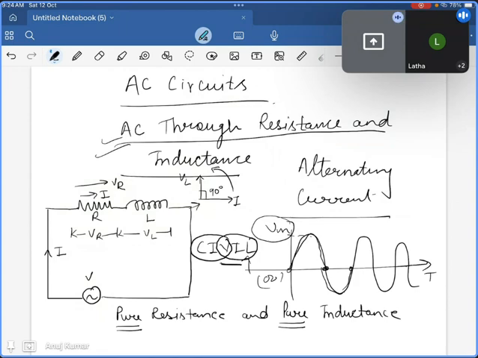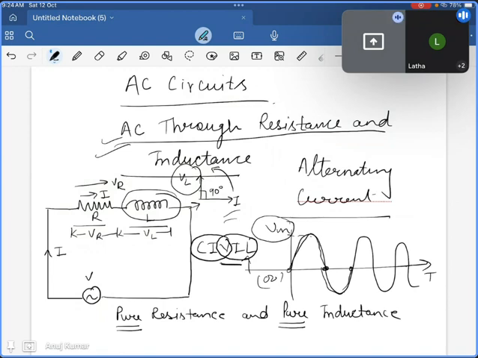And why is there a 90-degree phase shift? Because we are assuming in our circuit the inductance is pure inductance. So that's why it has an advanced phase shift of 90 degrees. If it is not pure, definitely it is not going to be 90 degrees. But in our case, we are assuming it is pure inductance, so that's why we are saying it has a phase advance of 90 degrees. It means if any circuit has resistance and inductance, then due to this inductance part, voltage will lead the current by 90 degrees.